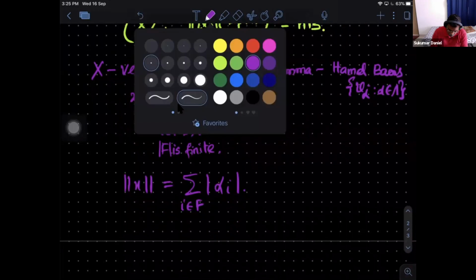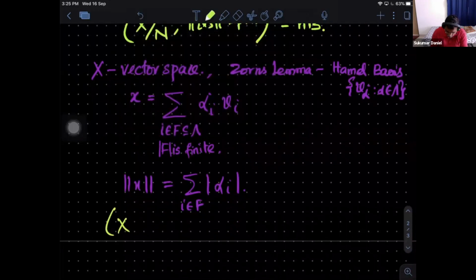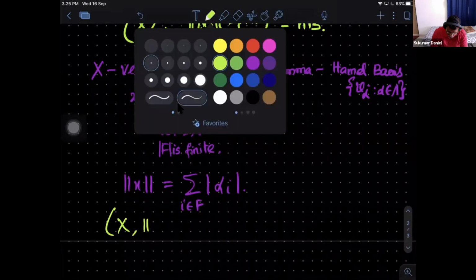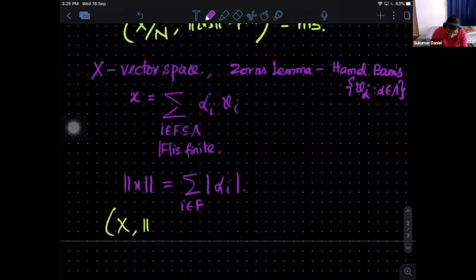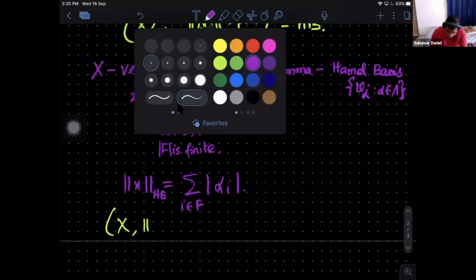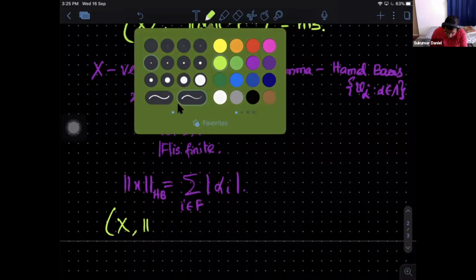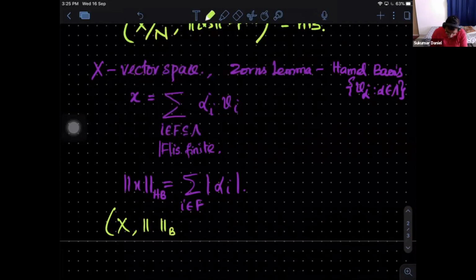So again, we could show that given any X, if I call this with a name, coming from the Hamel basis HB, then you can define this, so this is actually a normed linear space. Okay, right.